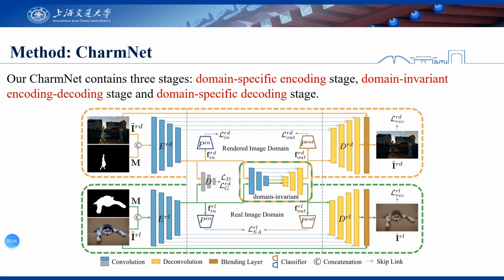Then, the domain invariant encoding-decoding stage encourages information sharing between real and rendered images. Finally, the domain-specific decoding stage projects the domain invariant features back to different domains by enforcing the features to reconstruct the ground truth images in each domain.